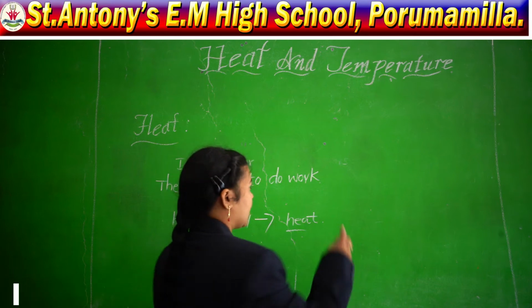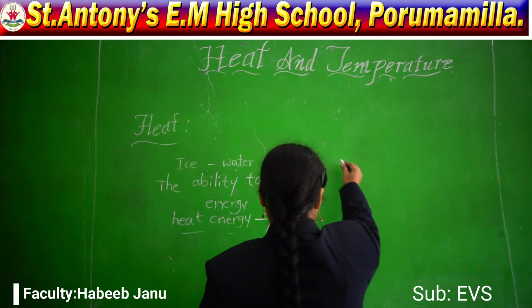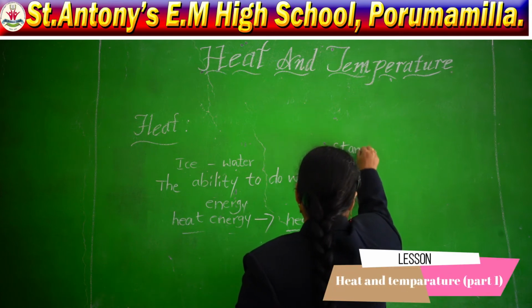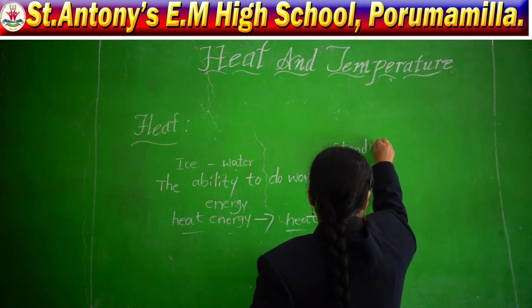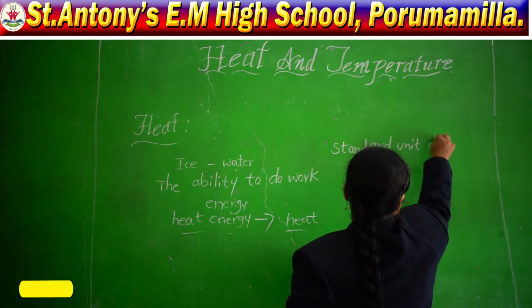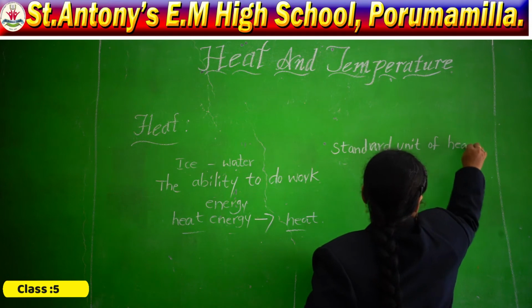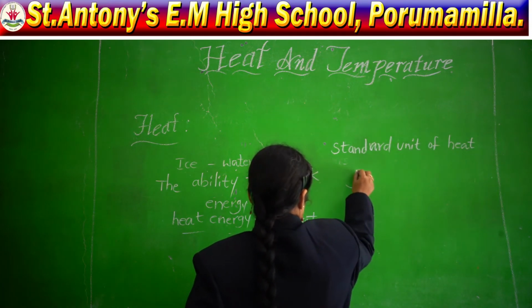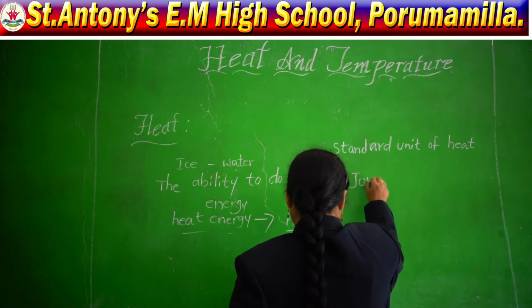Here we can talk about the standard unit of heat. What is the standard unit of heat? We call it the joule.